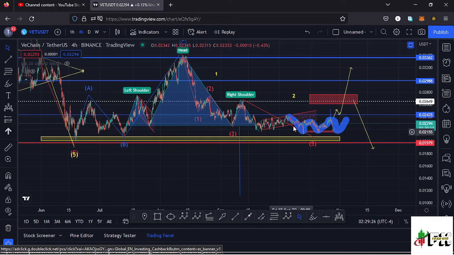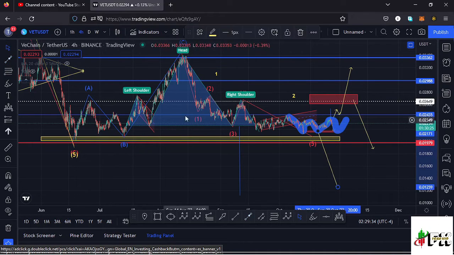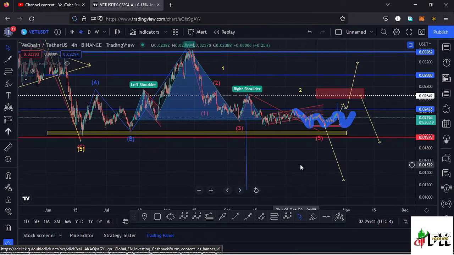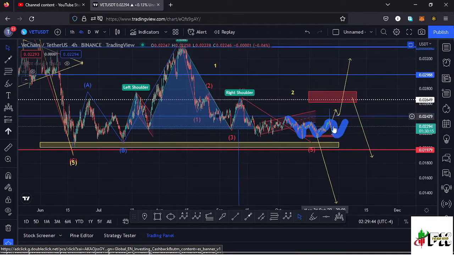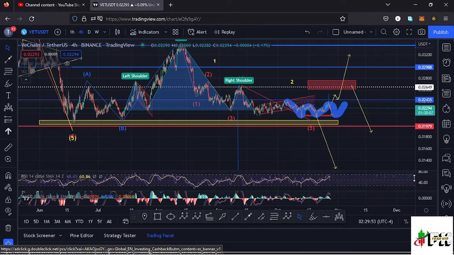So there's a possibility that soon we might see a breakout. In case we see a breakout out of this consolidation to the lower side, lose that key area of support at around the $0.02 mark, then we might be breaking out of this head and shoulders pattern, and I will expect that movement to take us back to around the $0.01 mark. So let's be patient and see how that plays out, and continue watching those key areas of resistances and also those key chart patterns that I have drawn out over here, and also taking a look at the indicators to see what movements will be supported here on the RSI.